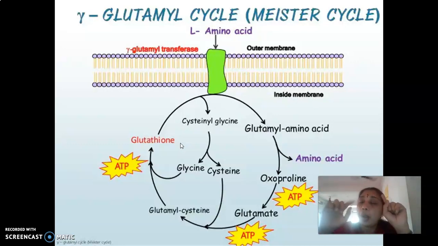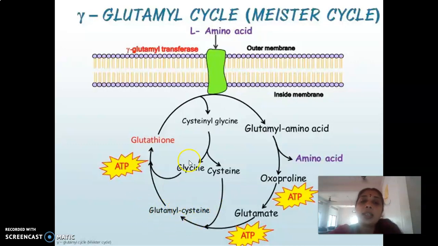So glutathione is only gamma glutamyl, cysteine, and glycine. That is, at the gamma position of the glutamic acid, the cysteine gets attached, and the cysteine is again attached to the glycine. So gamma glutamyl cysteine glycine is formed. That is the structure of glutathione, a tripeptide. If the glutamic acid is first attached to glycine rather than cysteine, then we call it glutamyl glycine, not glutamyl cysteine.